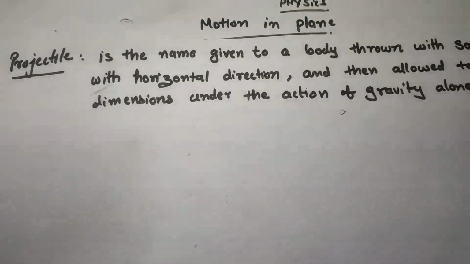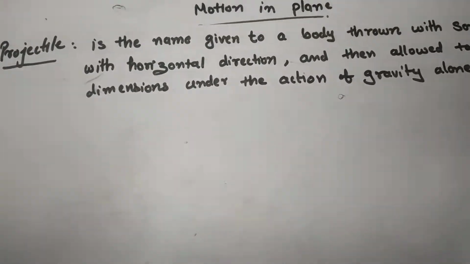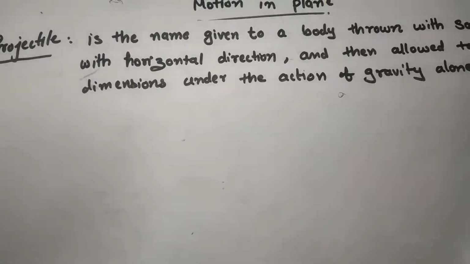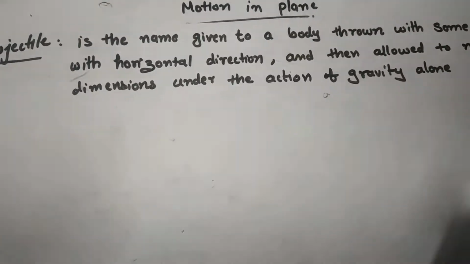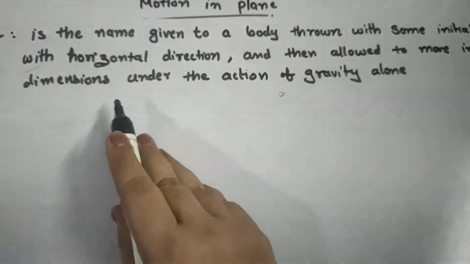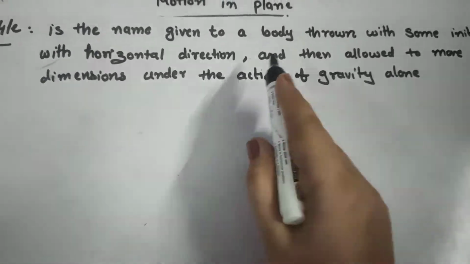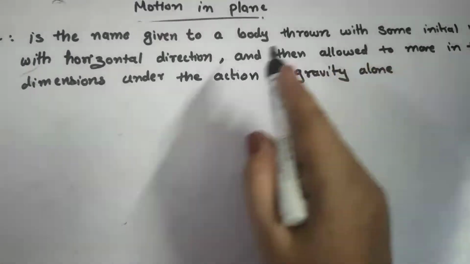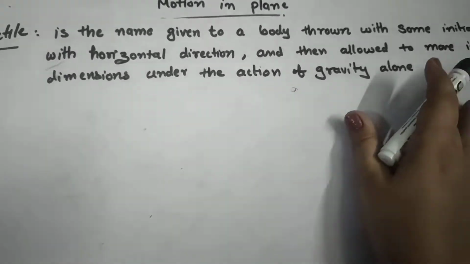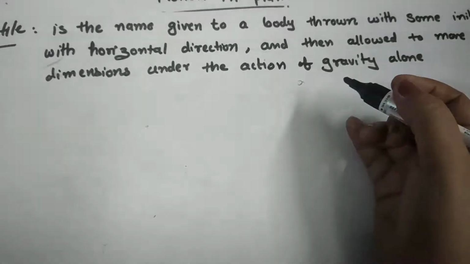Projectile. It is one of the important topics of this chapter, and the projectile is defined as the name given to a body thrown with some initial velocity in the horizontal direction and then allowed to move in two dimensions under the action of gravity alone. Right? It is the name given to a body.